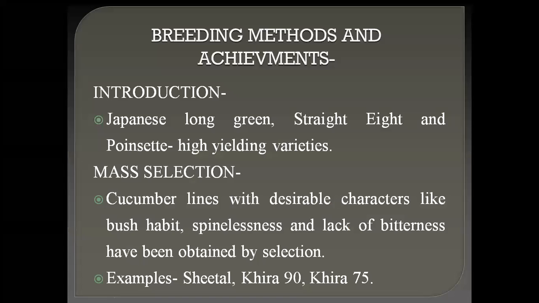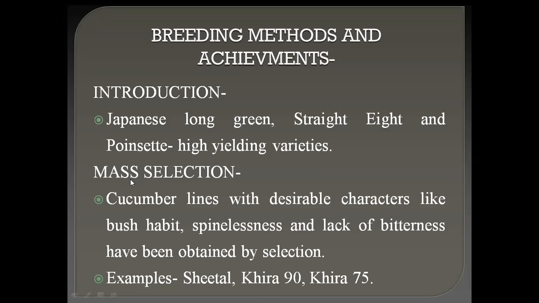The next important point, that is methods and achievements of breeding in cucumber. First method is introduction. By using the introduction method in cucumber, we developed a number of cultivars like Japanese Long Green, Straight 8 and Poinsettia. These three varieties, Japanese Long Green, Straight 8 and Poinsettia, are the important cultivars developed by the introduction method. They are very high yielding varieties.